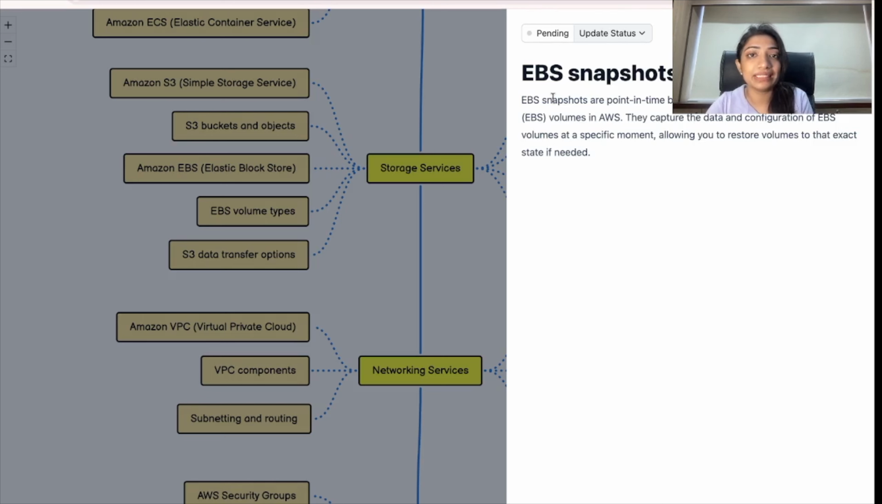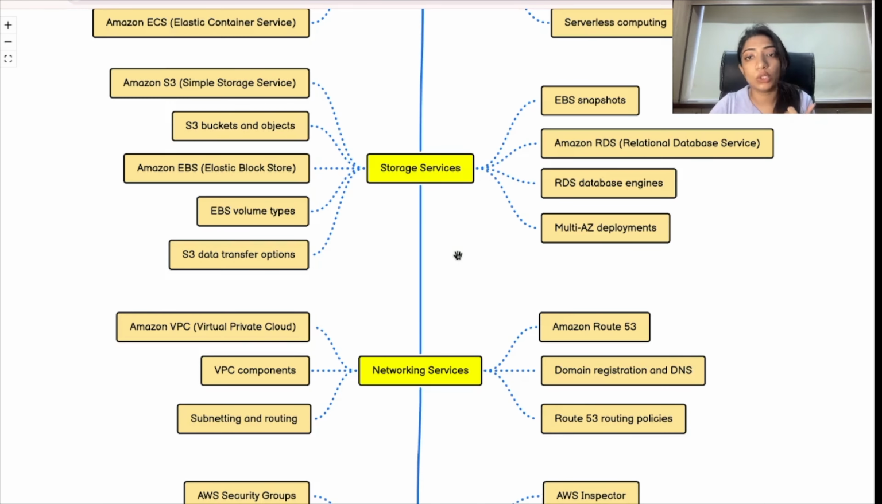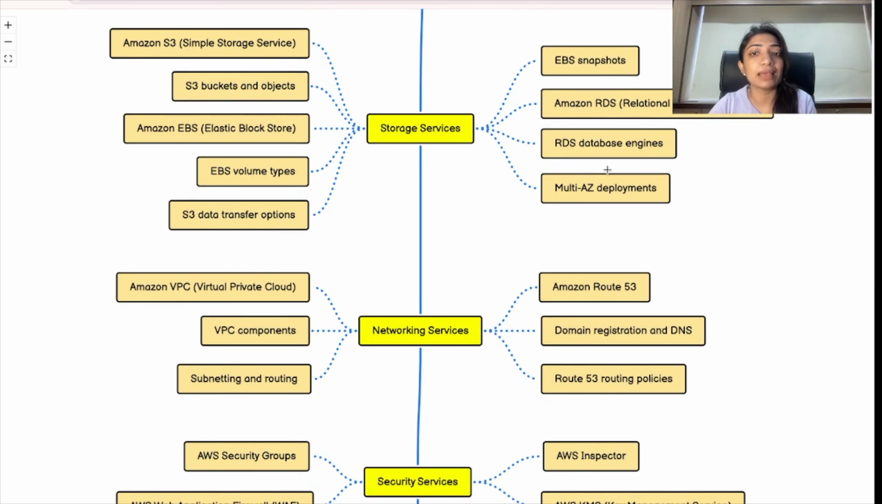Okay, what is an EBS snapshot? Snapshots are point-in-time backups of Amazon Elastic Block Store volumes in AWS. They capture the data and configuration of EBS volumes at a specific moment, allowing you to restore volumes to that exact state if needed. So a snapshot is basically like a screenshot of a window that you have taken, and it will store all the information that is required. So go and look in detail at what is an EBS snapshot.